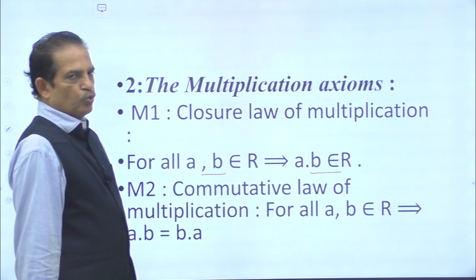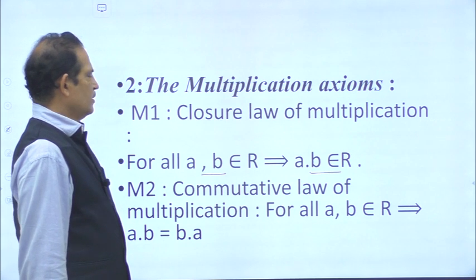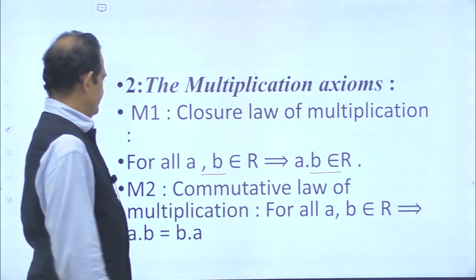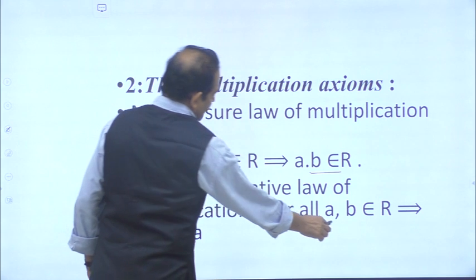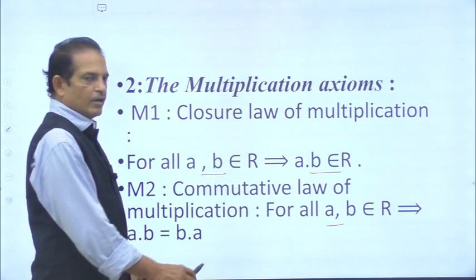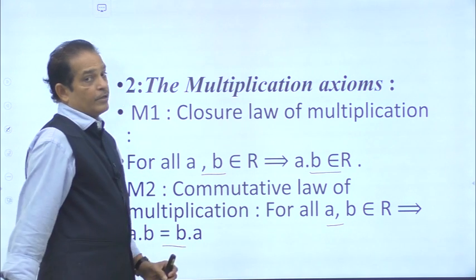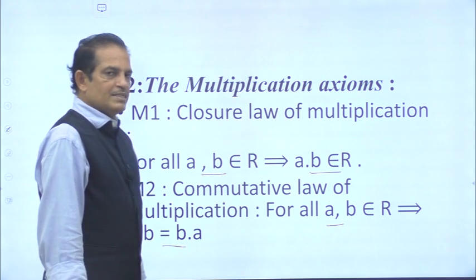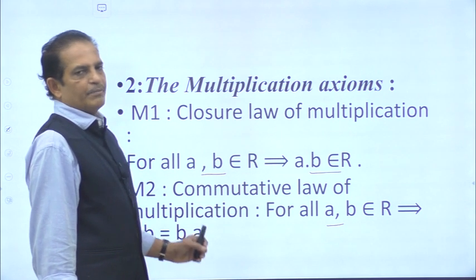Now, coming to M2, commutative law of multiplication. For all a, b belong to R implies a · b is equal to b · a. So, this is commutative law of multiplication.